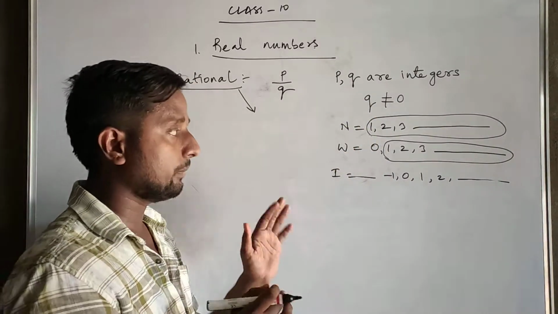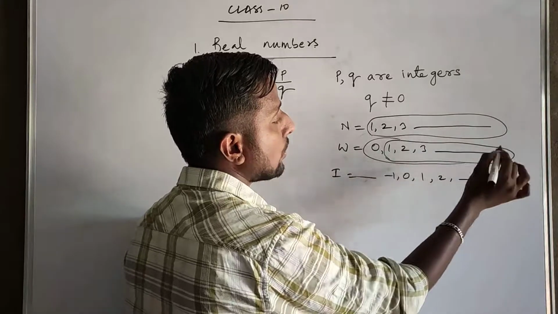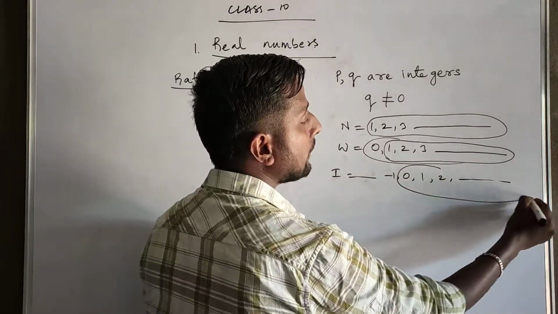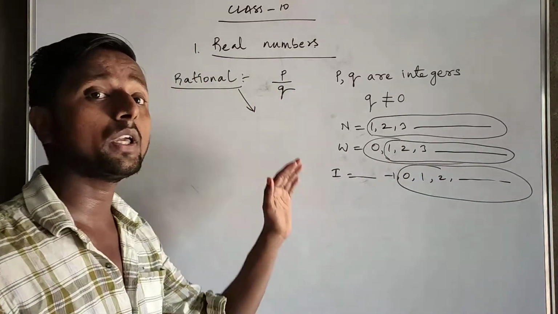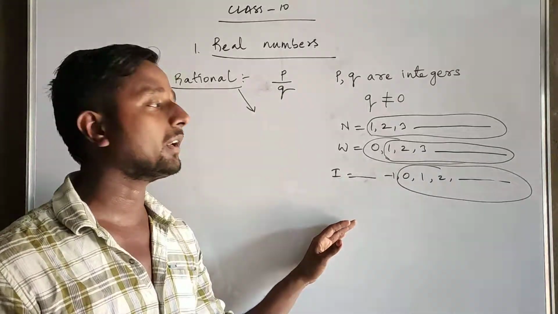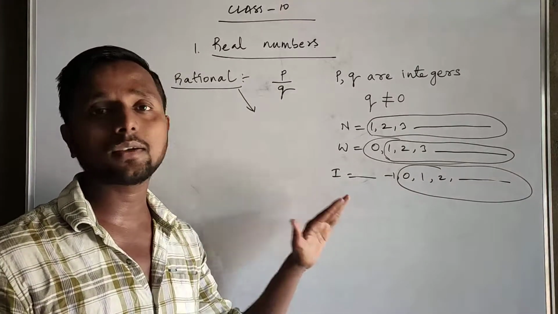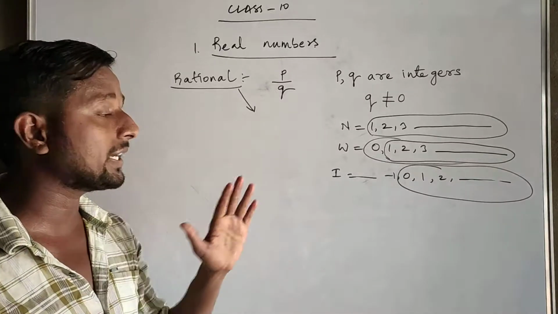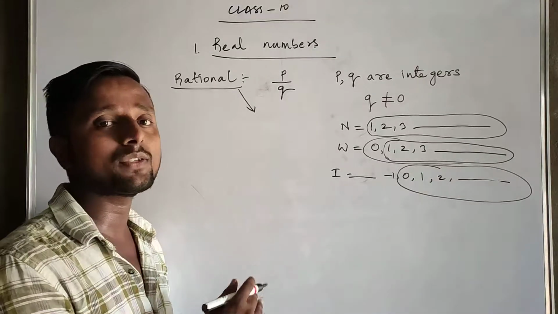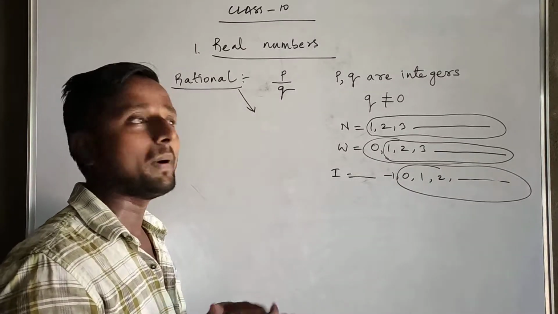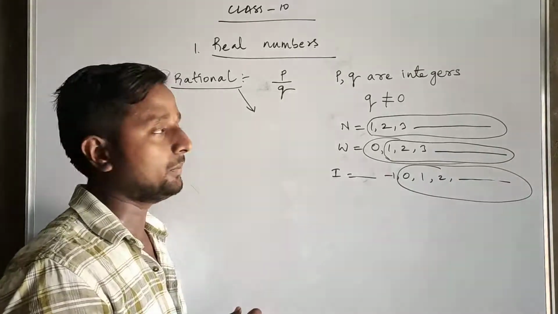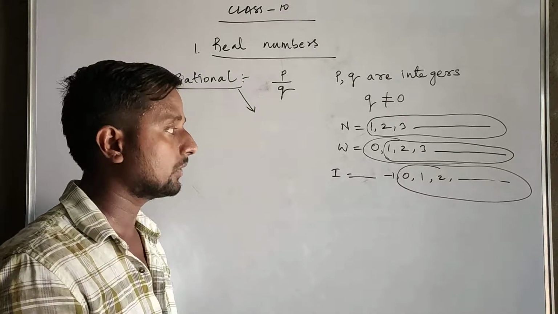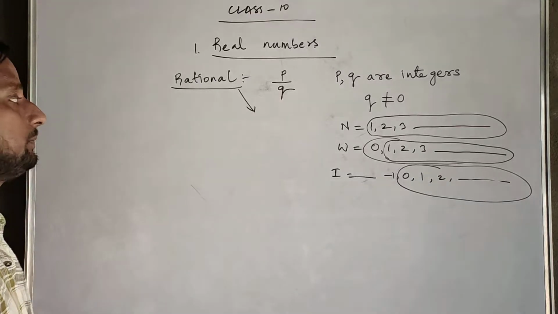Got it? Same, look at 0, 1, 2, 3, 4, and so on. Here all whole numbers are integers, but all integers are not whole numbers, because minus 1 is an integer, but minus 1 is not a whole number. Minus 1 is not a natural number. Am I right? Right. Now come back here.